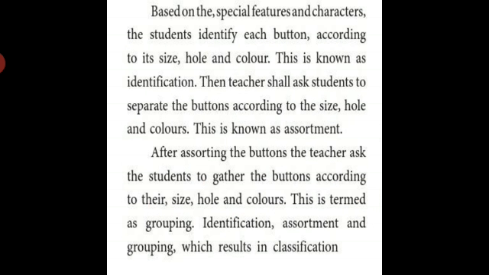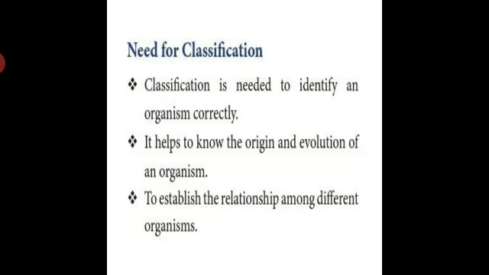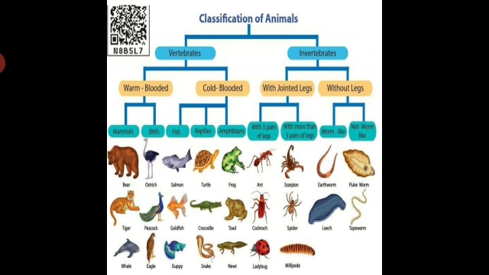Okay students, we are going to identify animals with backbone and without backbone based on the figure. Students, listen carefully. We are watching about classification of animals. One is vertebrates and another one is invertebrates. Vertebrates have a backbone and invertebrates do not have the backbone.